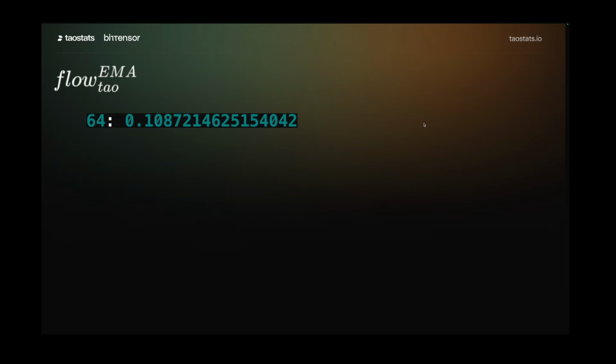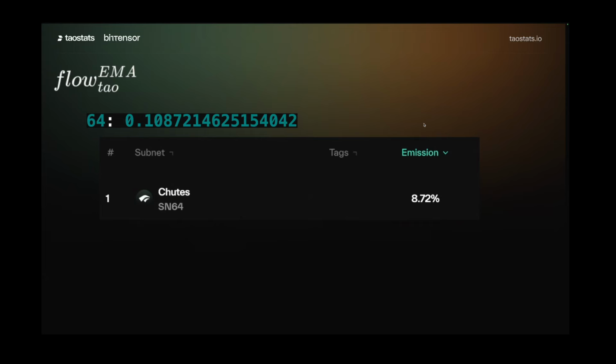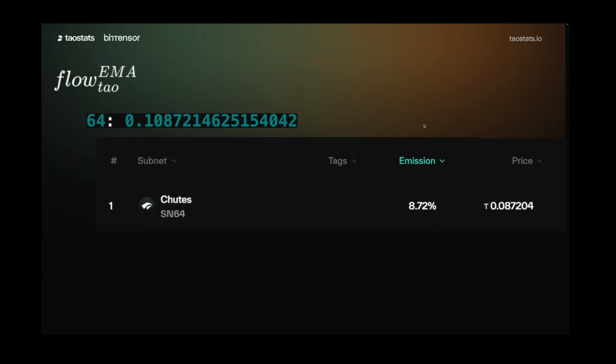So we can go to the chain, we can pull those numbers. For example, when I recorded this video, subnet 64 had a normalized EMA flow of 10.87%. But the problem is, shoot's emission is actually 8.72. So where's that difference going? There's a little over 2% difference here. And what's important here is to look at the price. Because when you're doing emission, we know what the tau in is. It's whatever this EMA flow is. And to calculate alpha in, we take tau in and divide it by the price.